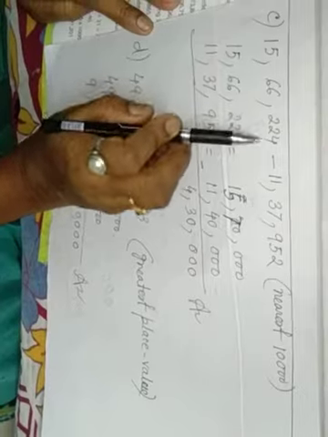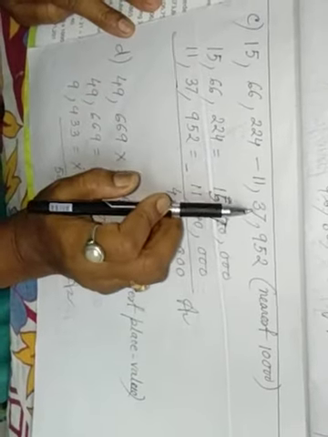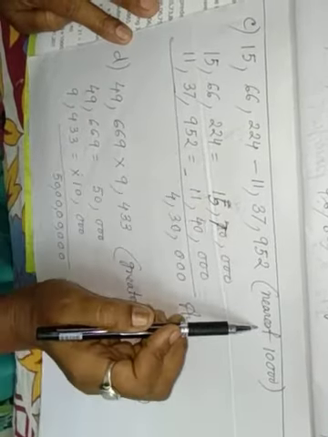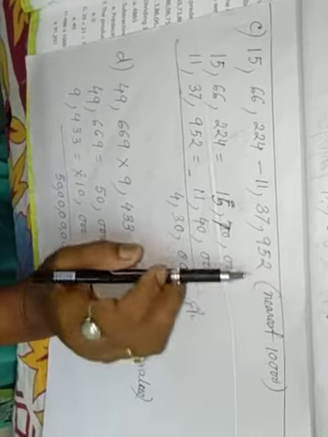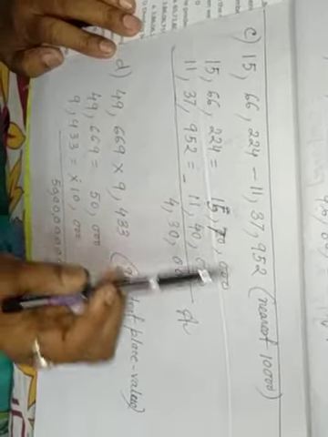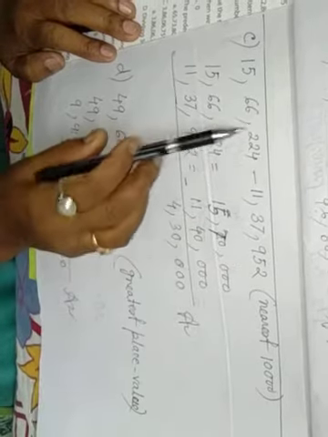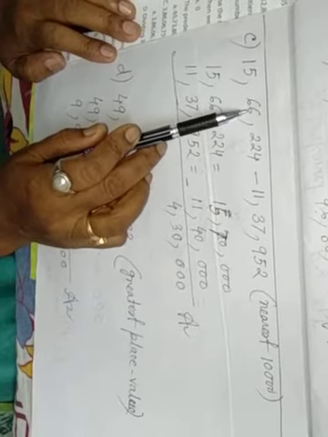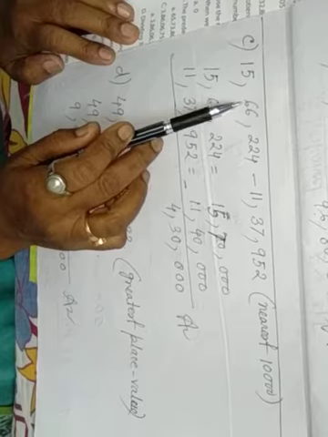Answer. C, 15 lakh 66,224 minus 11 lakh 37,952, nearest 10,000. Similarly, 10,000 means you have to look at the place value of 1,000. This 6 is greater than 5, so 70,000.